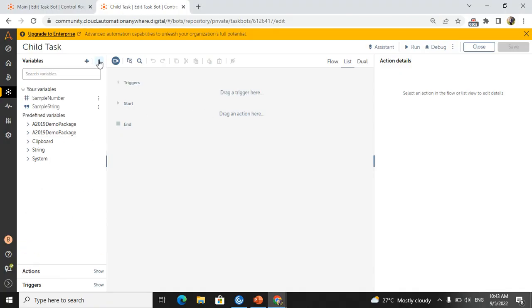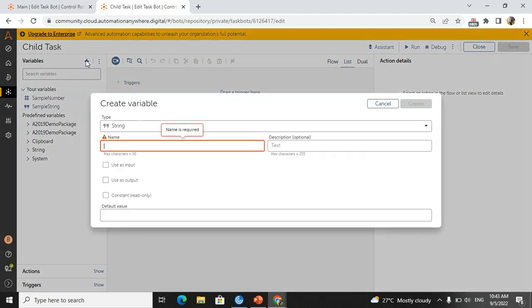Now we have two variables, correct? Those two variables I will create here. That is a string variable, so the same string variable I will create: first number. In the main task I mentioned the first number variable as an input, correct? Here in the child task this is also input only, because we have to take it from the main task. That's why I am making it use as an input.